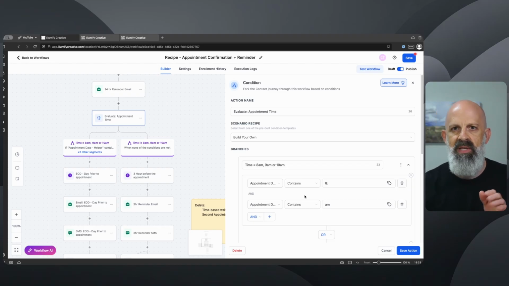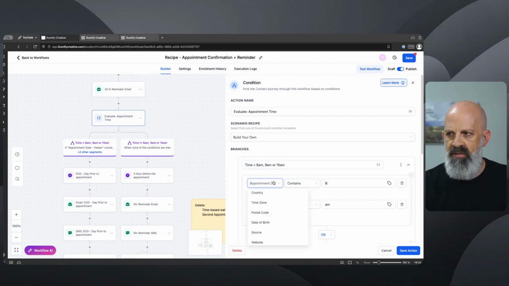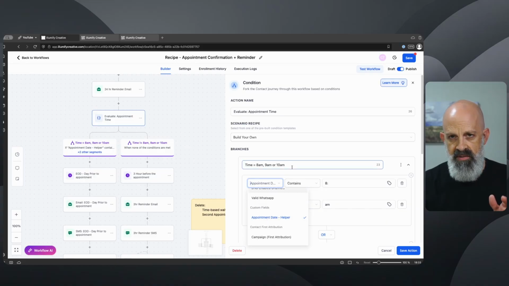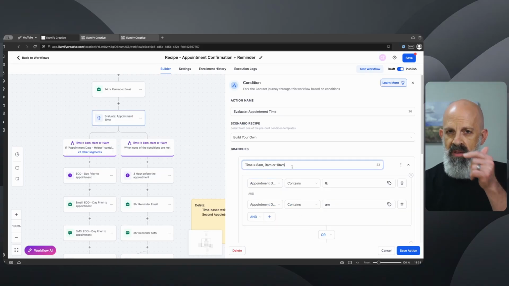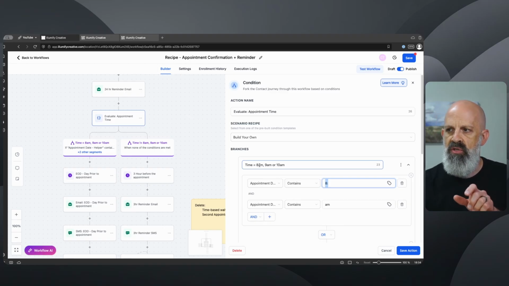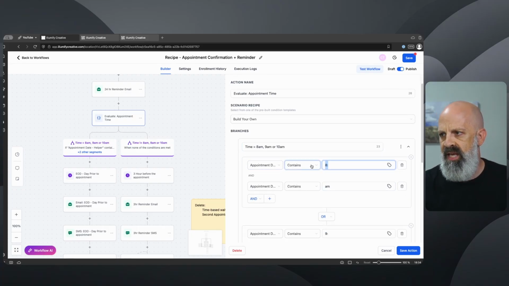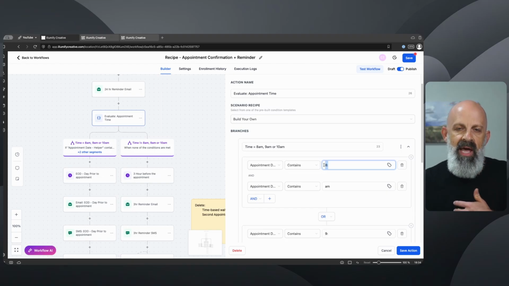And the way that I have it split is based off of what's in that field here. So in the field called Appointment Date Helper, the custom field that we just created, that we populated with the appointment time, I'm going to look at that, and if it contains an 8, so essentially the logic is I want it to run if it's true for 8, 9, or 10 a.m. in those hours, the 8 a.m. hour, 9 a.m. hour, the 10 a.m. hour. And if it contains 8, I use the colon so that it's not looking for, like, 138, which I would not want to run, so I'm putting the colon there to help further identify exactly what I'm looking for.